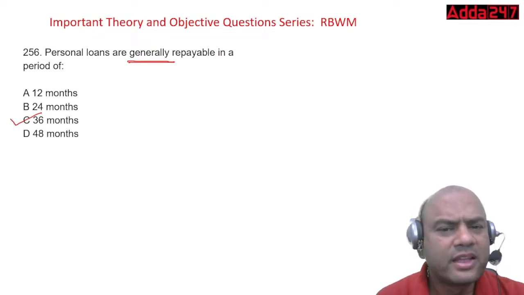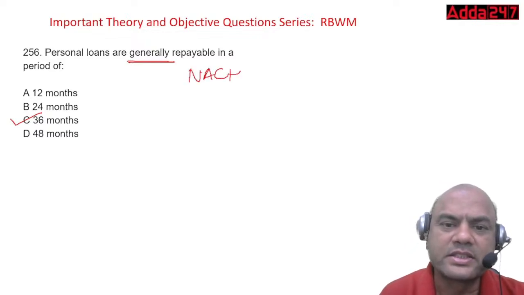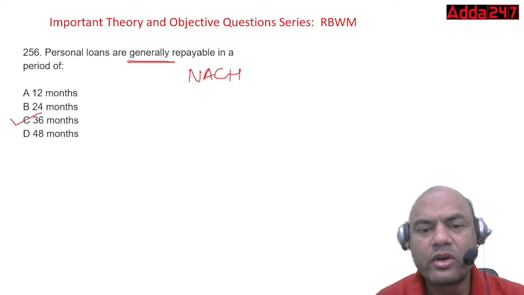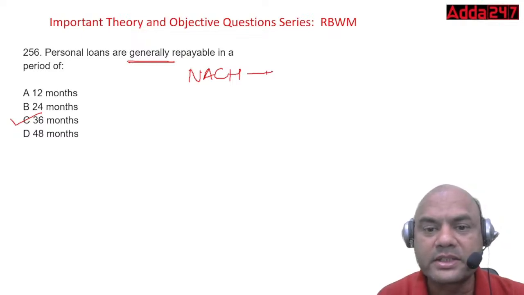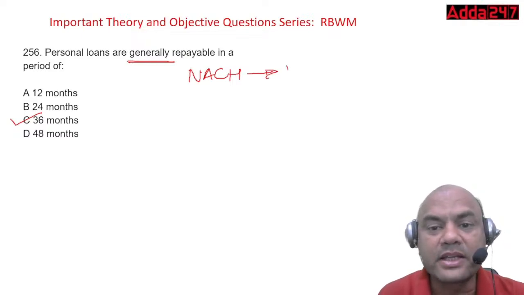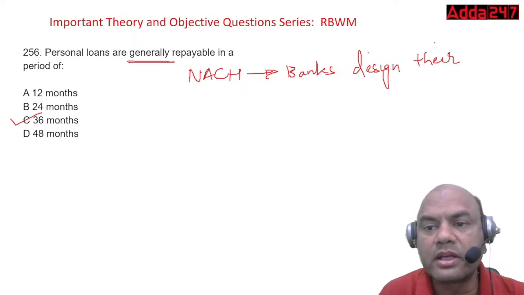Okay. Nowadays we have that NACH system, right? What is that NACH system? Anyone knows? National Automated Clearing House. This NACH has given a free hand to the banks. Banks can design their own product, their own EMI system.